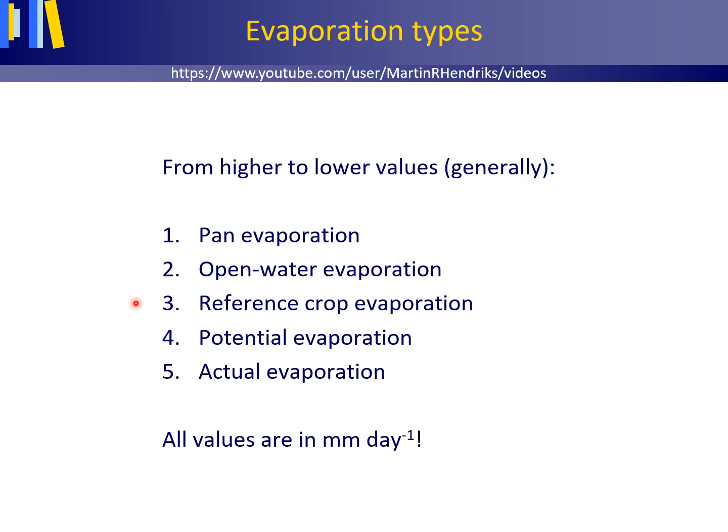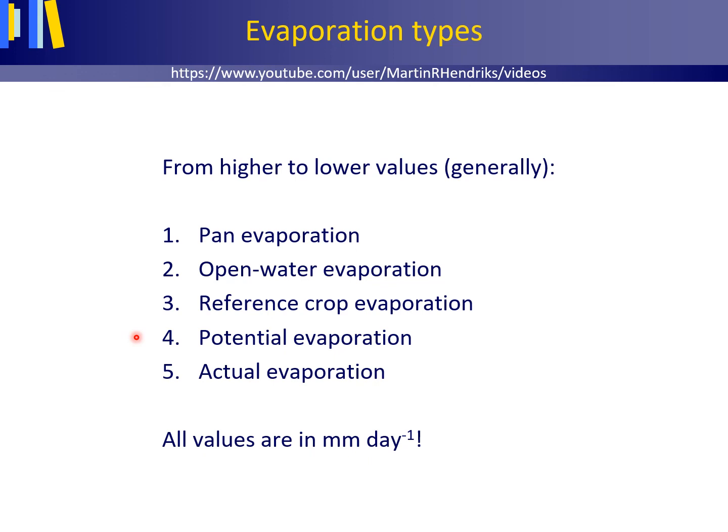The reference crop evaporation is the potential evaporation of an idealized grass crop, and this reference crop evaporation serves as a reference value for determining the potential evaporation of other crops. So this potential evaporation usually is smaller.